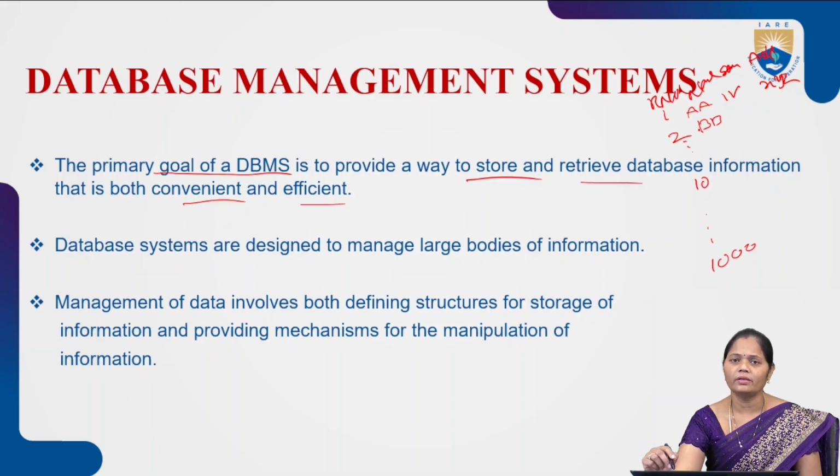For example, I want only the roll number and address of the student. Then I can simply write a query: select roll number, address from the student table. If I want all the data, then I can write select star from student. That means we can write simple queries to solve all the questions provided, and we are retrieving the data in a convenient and efficient manner. That is the main purpose. The main goal of DBMS is to provide a way to store and access the data in both a convenient and efficient way.